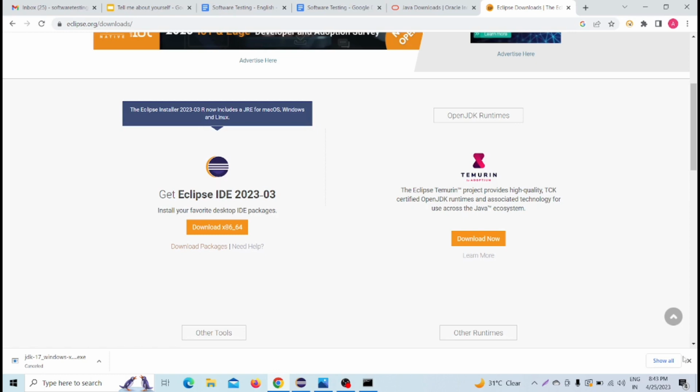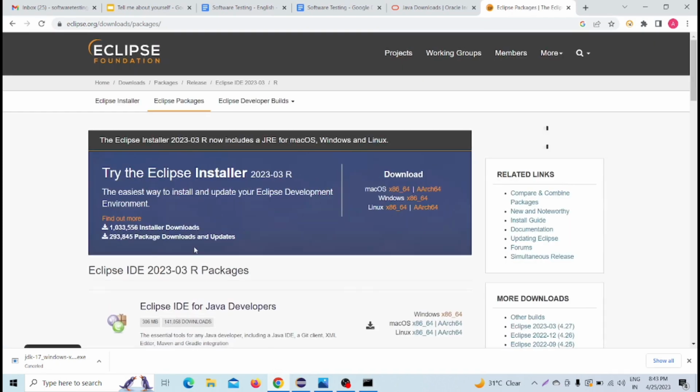But my suggestion is that first go to the download package. Why am I telling you this? Why should I go to the download package, apart from that download button? My suggestion is to go to the download package, so I am clicking on the download package.